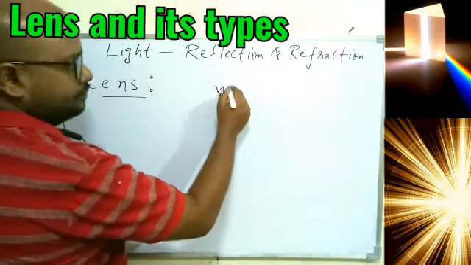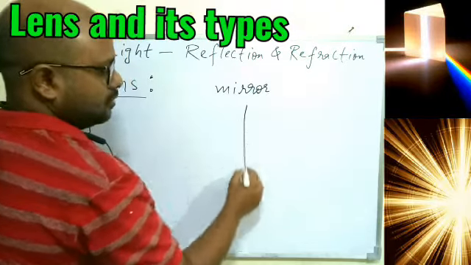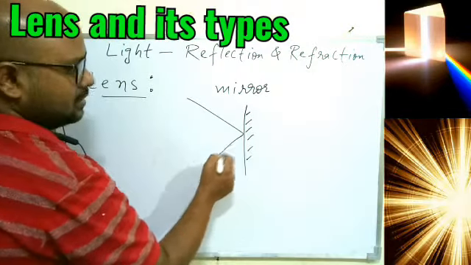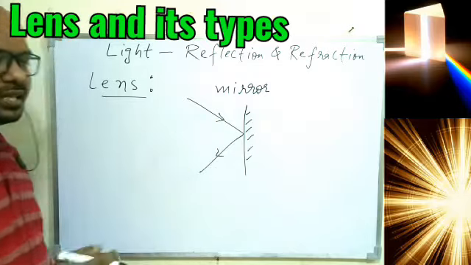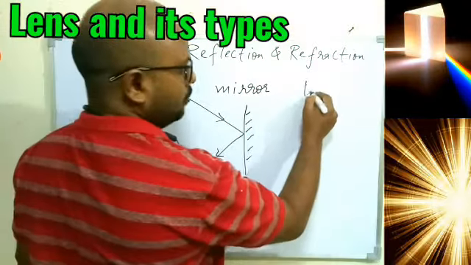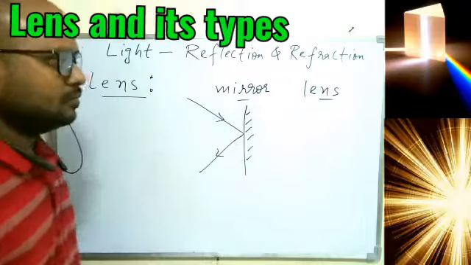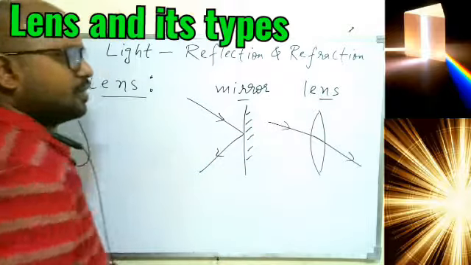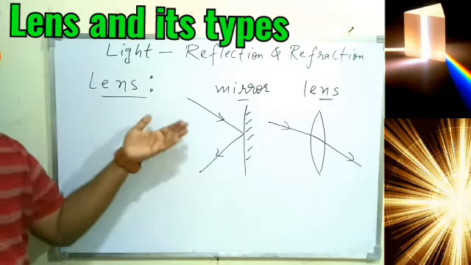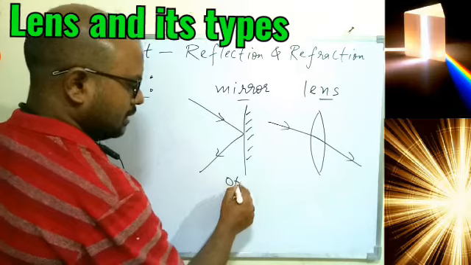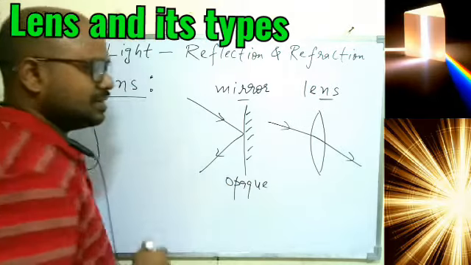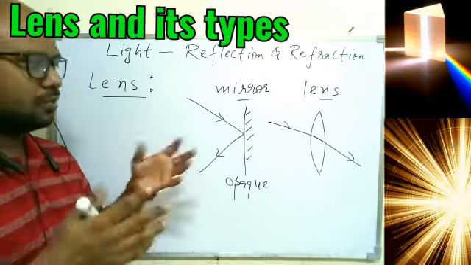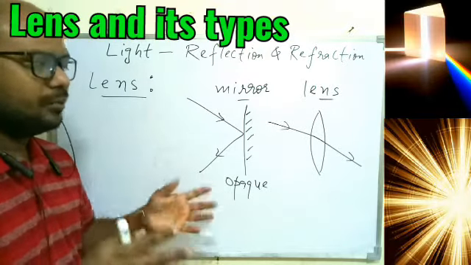If we talk about the mirror, the mirror is based on the reflection of light. We know if a plain glass is painted from one side, it can reflect the light, and based on the reflection it can form the image. When we talk about the lens, this is an optical device through which the light can pass. So the basic difference is that a mirror is an opaque object, that is the light will not pass through it, it will reflect the maximum light, and because of that it will form the image. That image can be real, virtual and all that we understood in the concept of mirror.